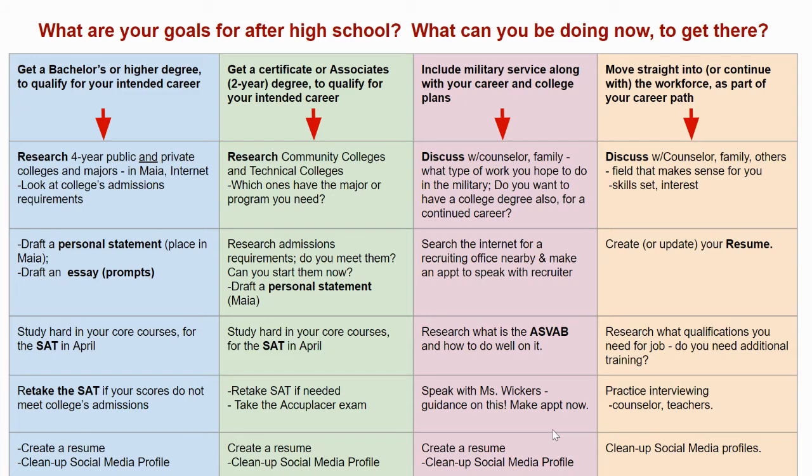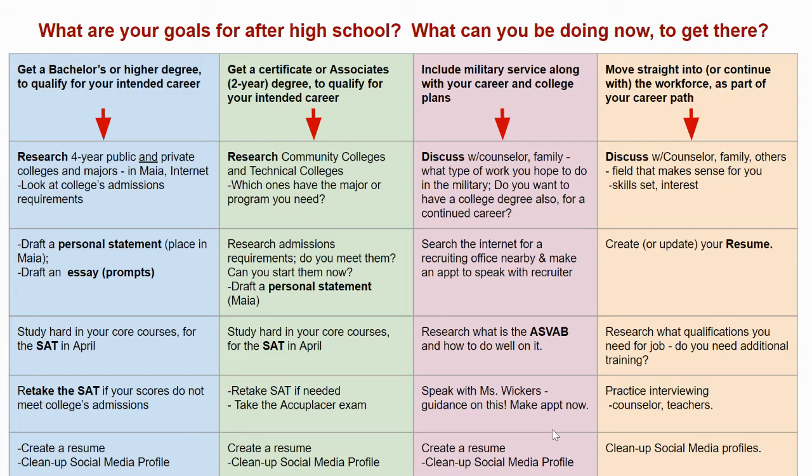If that is your goal, look down that blue column. What you need to do first is go on the internet and research four-year colleges, public and private colleges, and the majors that are in them. For instance, if you're thinking you want to go into the medical field and you might want to stay in Colorado, maybe go to Colorado State University or CU Boulder, jump on their websites. What are their majors in that field? And then one of the things you're going to need to have for that is a personal statement. And you're going to have to draft some essays for next year when you're applying.